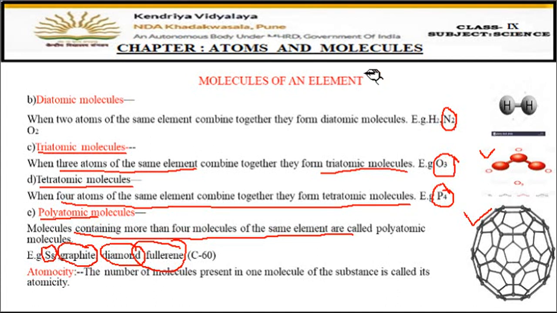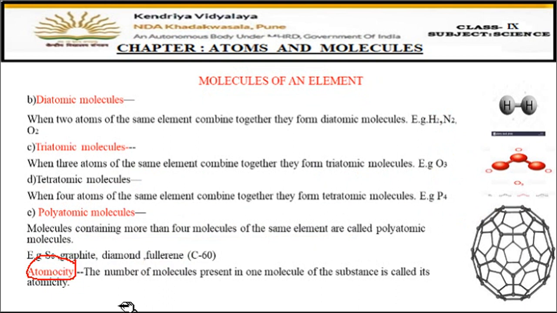So we have studied molecules of an element where atoms of the same element are combining together, and we have studied monoatomic, diatomic, triatomic, tetraatomic, and if the atoms are more than four, then they are called polyatomic molecules. Now the next concept is atomicity. It's very simple: the number of atoms present in one molecule of the substance is called the atomicity.